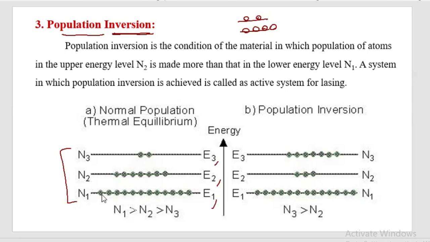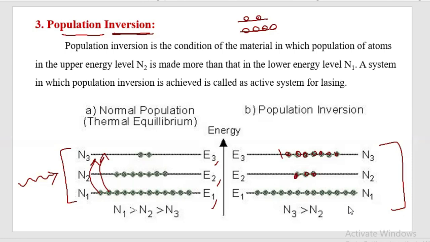E1 has more atoms, E2 has fewer atoms, and E3 has fewer atoms. Now, by using a suitable pumping mechanism, the atoms are excited to the higher energy levels, and a case exists where there are more atoms in the E3 energy level compared to the lower energy level E2.